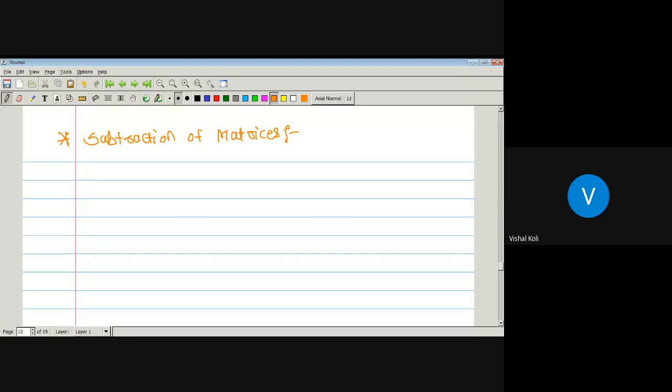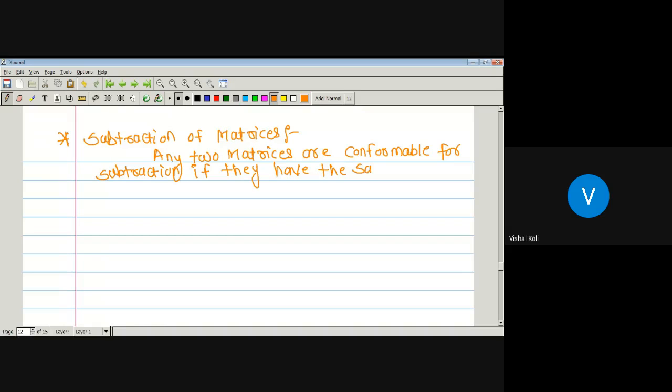Any two matrices are conformable for subtraction. Conformable means it is possible to define their subtraction. They are conformable for subtraction if they have the same order.